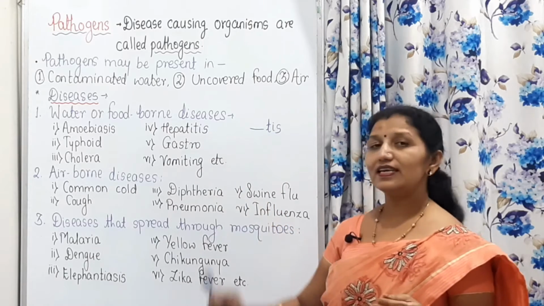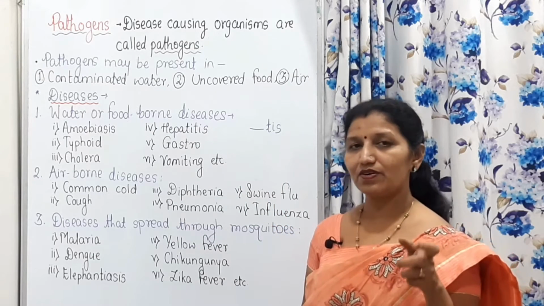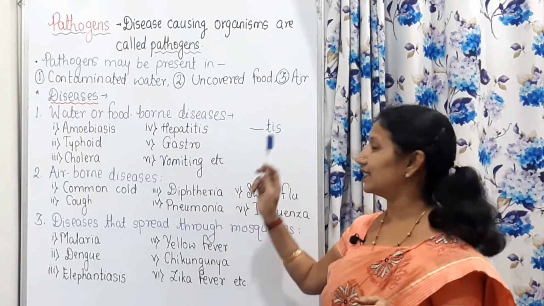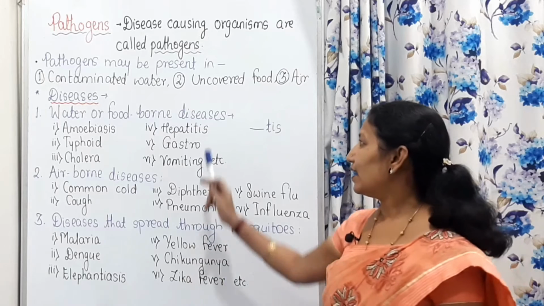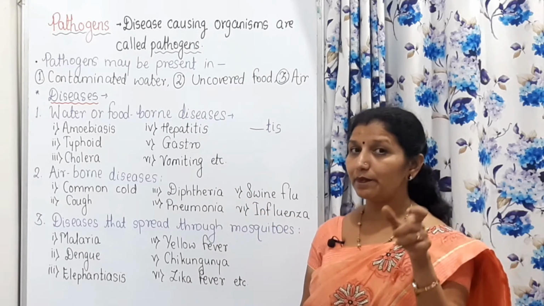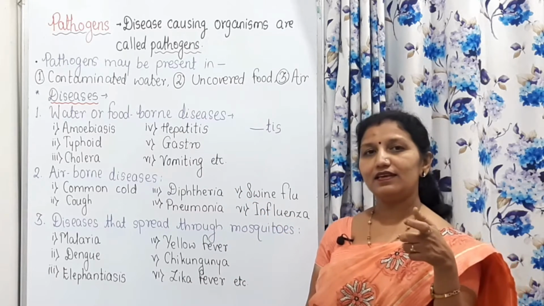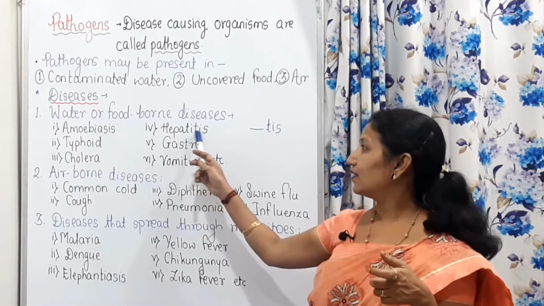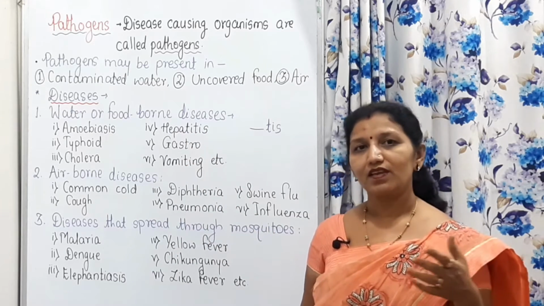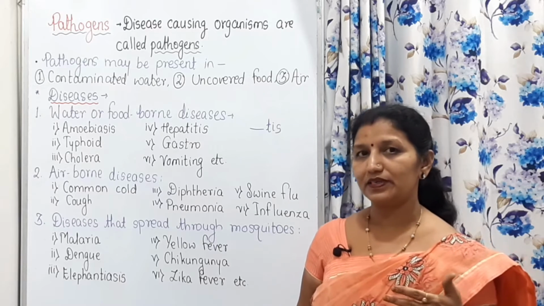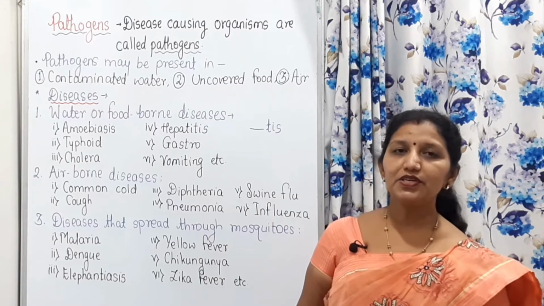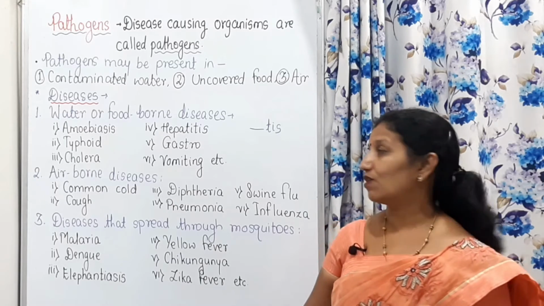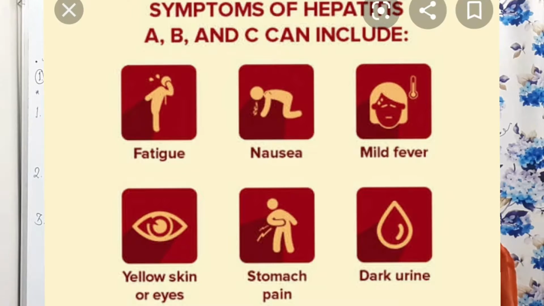Like that, itis means inflammation or swelling. It is the suffix that is used for inflammation, that means swelling. And hepatitis, hepato is the prefix, and hepatitis has been derived from the word hepato. Hepato means liver, and whenever there is inflammation of the liver, it is called hepatitis. It may lead to jaundice.